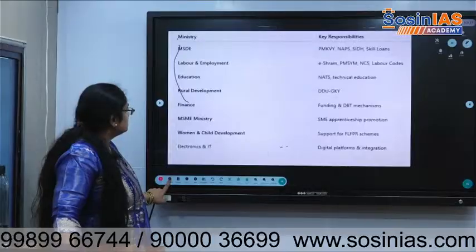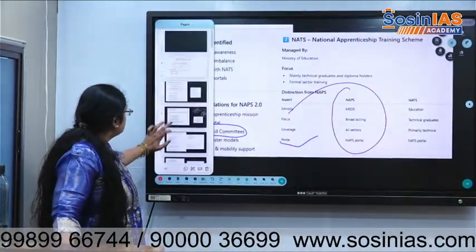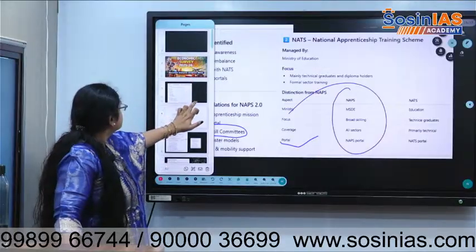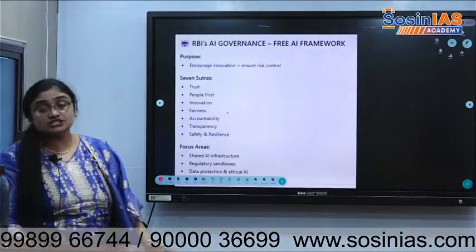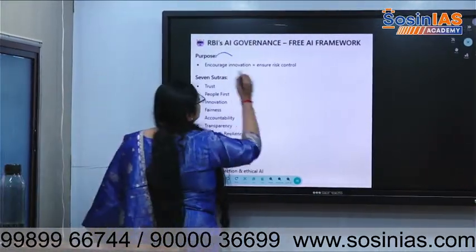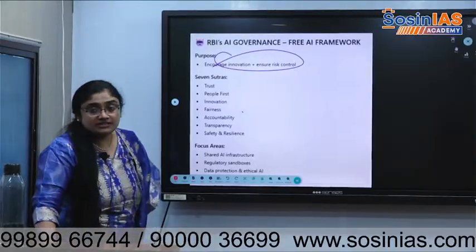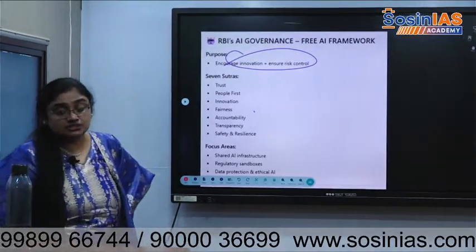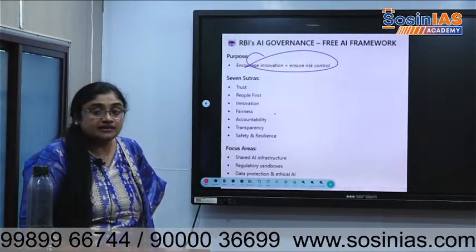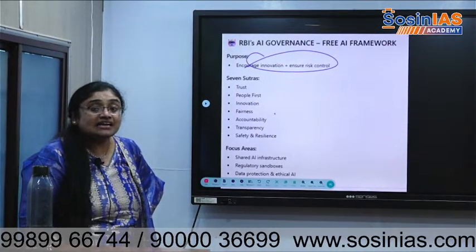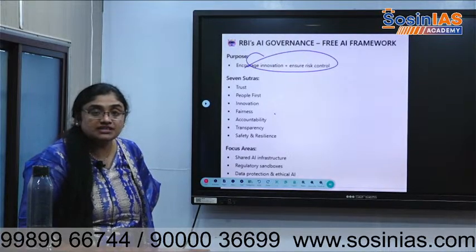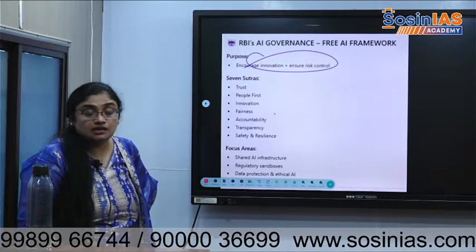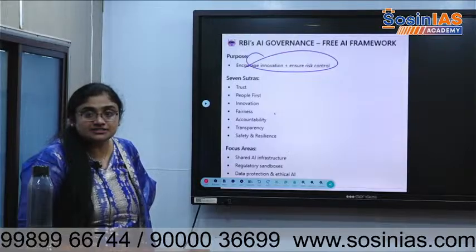Yes, we have discussed almost all things. RBI's governance-free AI framework is one more thing we need to discuss. It aims to encourage innovation and ensure risk control. With AI, the AI will take better decisions. Lots of people are doing it, but if our AI is not effective, decisions will also not be effective. Why are we using AI? To make decisions quickly based on data, because huge loads of data will be there. We will feed that data into the system.